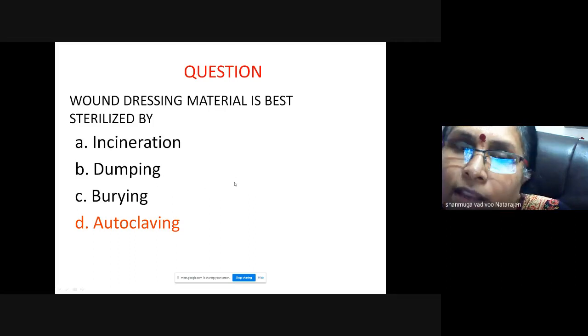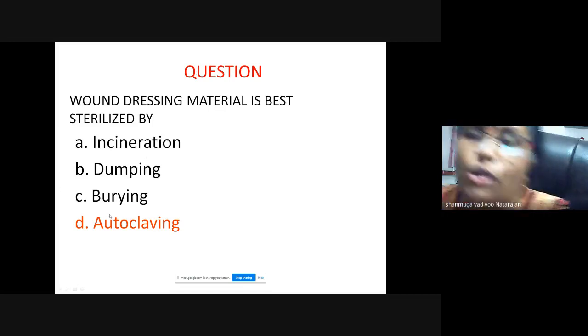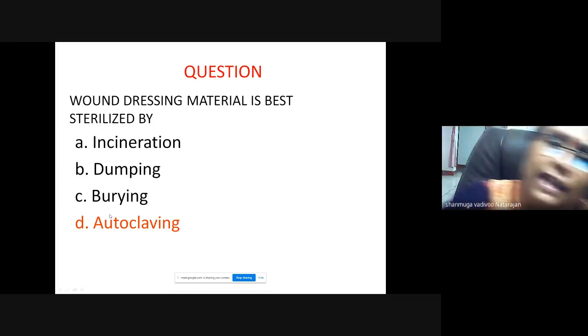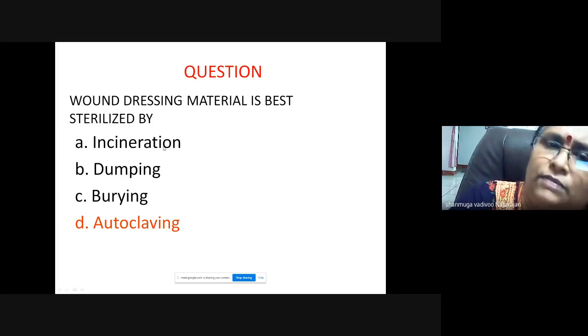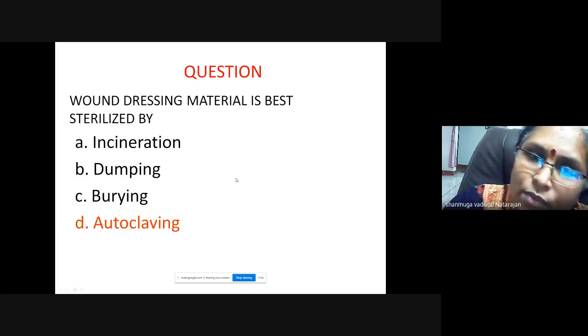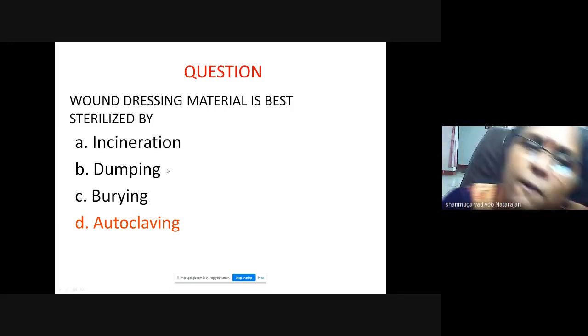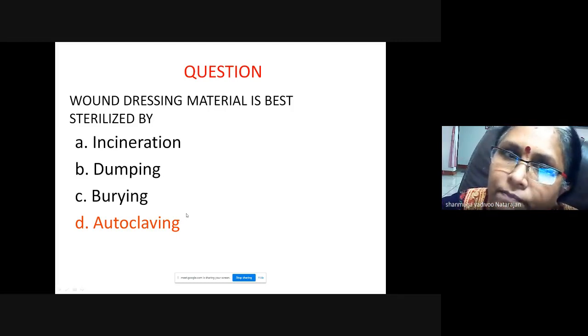One is for sterilization, one for decontamination. So you can do autoclaving for both sterilization and decontamination. But the final step is incineration. You burn it, so if you burn it, you can't use it. So for surgical wounds or dressing, it is mainly autoclave. Is it clear? Okay.